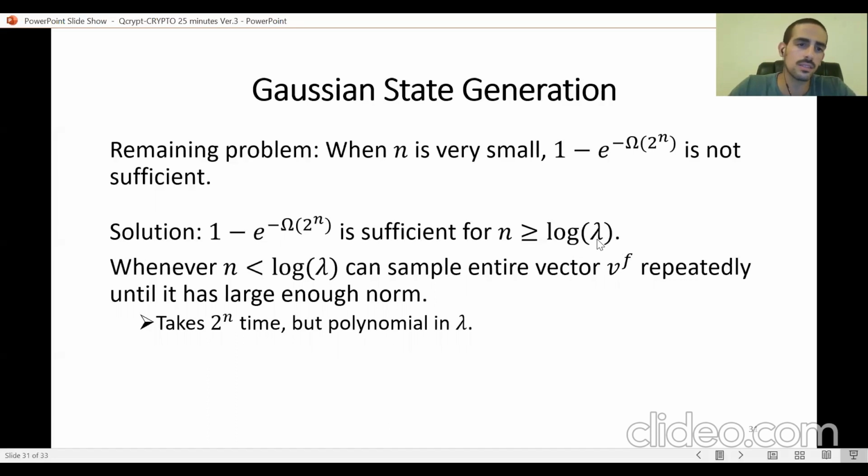And in this extreme case where n is smaller than the log of the security parameter, we can just sample the entire vector, because we can run in 2 to the n time, which is polynomial time in lambda, and just explicitly sample the entire classical description of this n-qubit state and generate it inefficiently in n, but efficiently in lambda.